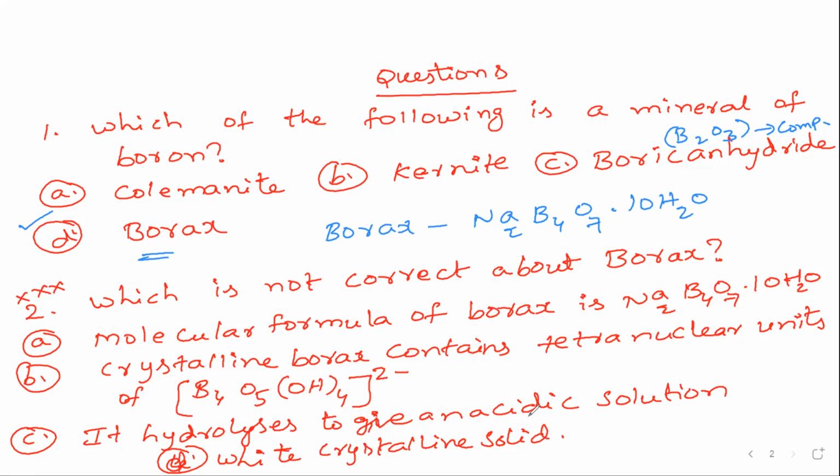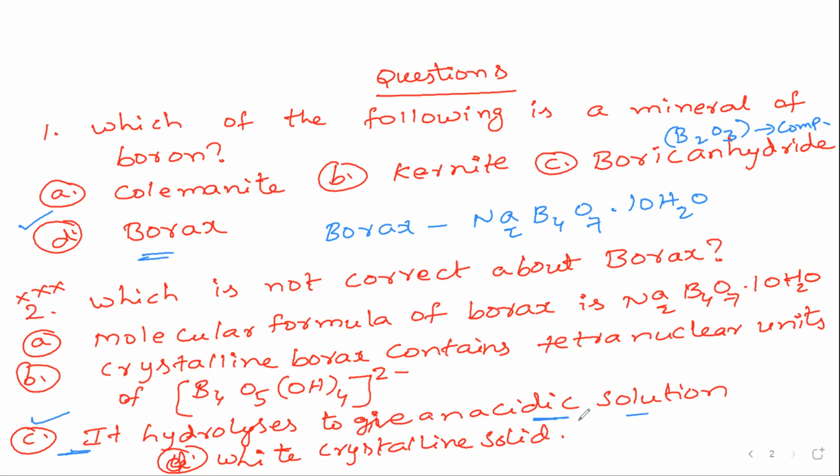You can easily find the right option by seeing all these things. The right option is, it hydrolyzes to give an acidic solution, as the statement which is not correct. It is a wrong statement, because it will not give an acidic solution, it will give a basic solution. So this is question number 2.